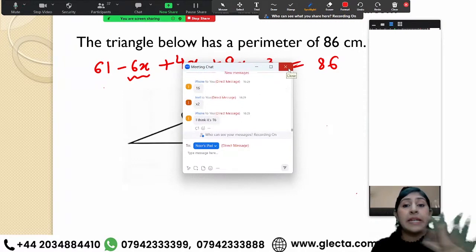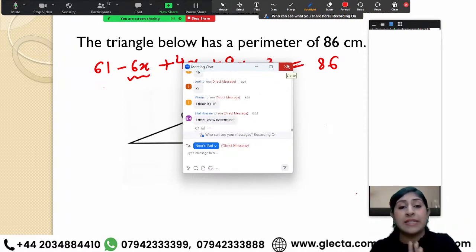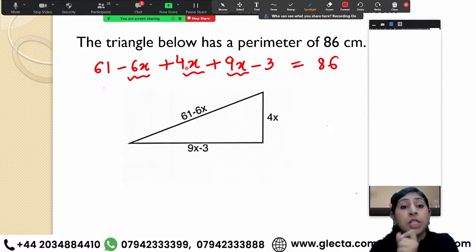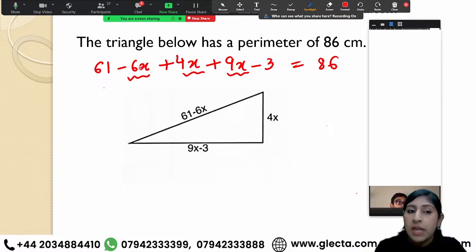Somebody is getting 64, somebody is getting 16. No, no, no. See, take care of the negative sign also when you're adding or subtracting. First of all, we have 9x plus 4x, that becomes 13x, right? Just do 9 plus 4. Keep 13, keep x as it is. 13 take away 6, that's what we are doing. Or if you want, it's just about rearranging: 9 minus 6 is 3x, 3x plus 4x is 7x. You can do that as well.